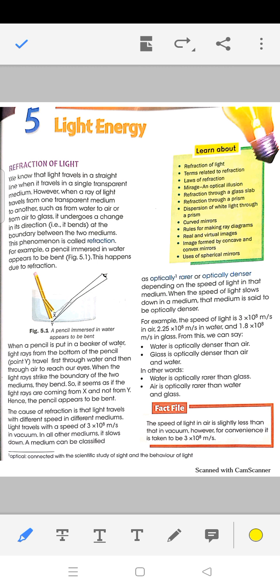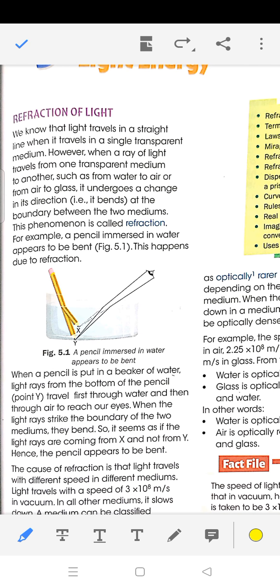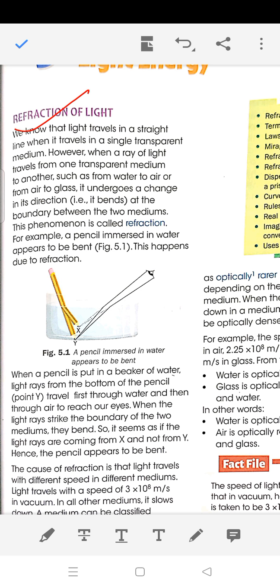Now in lower classes 6 and 7, you must have studied, if you remember, the properties of light, and that was reflection, that light is striking a surface and again coming back. That is called the properties of light. Now here today we are going to start a new property, that is called the refraction of light.